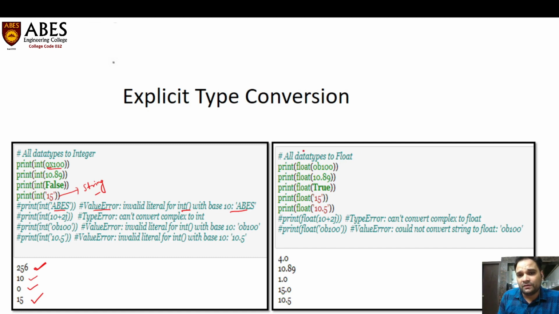Similarly, when we try to convert data types into float, what happens? We pass the value, we get the result, fine, we can convert. We pass the boolean, yes, we can convert. We pass the string as a base 10 value, yes, we can convert. We pass the string as a float value, yes, we can convert. But the complex value cannot be converted, and the binary value in the form of a string we cannot convert.